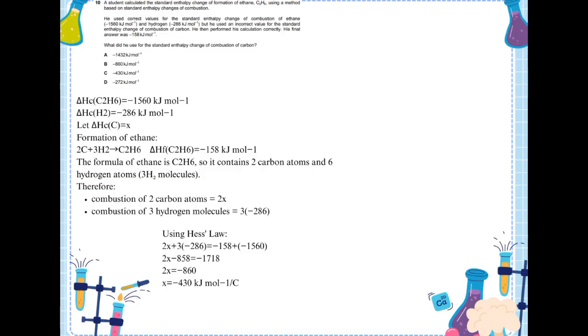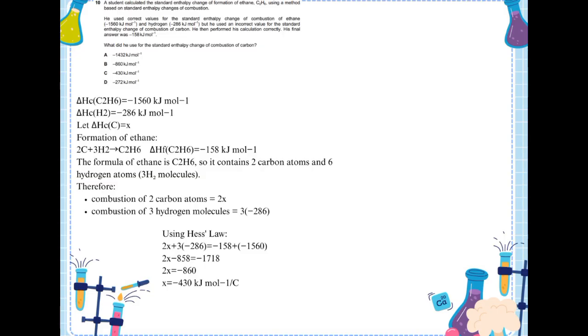Each carbon atom burned according to C plus O2 gives CO2. The enthalpy change is x. Since there are 2 carbon atoms, I multiply this equation by 2, giving 2x. Each hydrogen molecule burns according to H2 plus 1/2 O2 gives H2O. Delta H equals minus 286 kJ per mole. Since there are 3 H2 molecules, I multiply this value by 3, giving 3 multiplied by minus 286. Therefore, the total enthalpy change for the direct route is 2x plus 3 multiplied by minus 286.